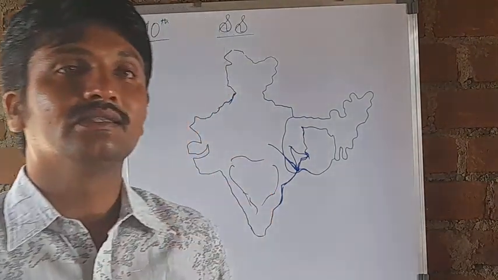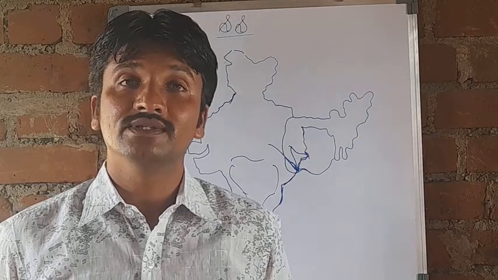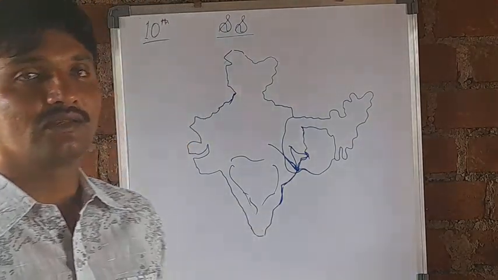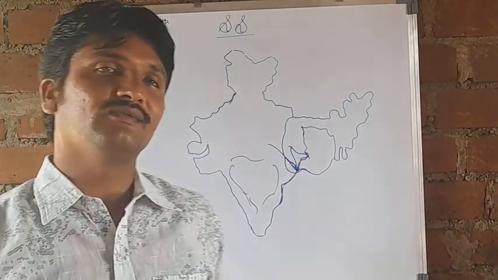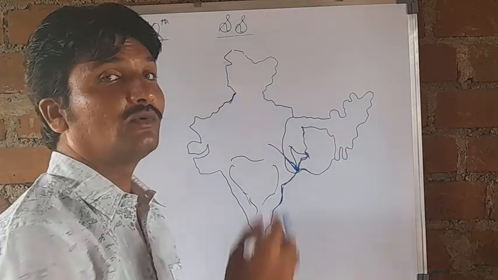Delta means a triangular-shaped land body which is created at the mouth of the river. I hope you know what the mouth of the river is: the place where it joins another water body.